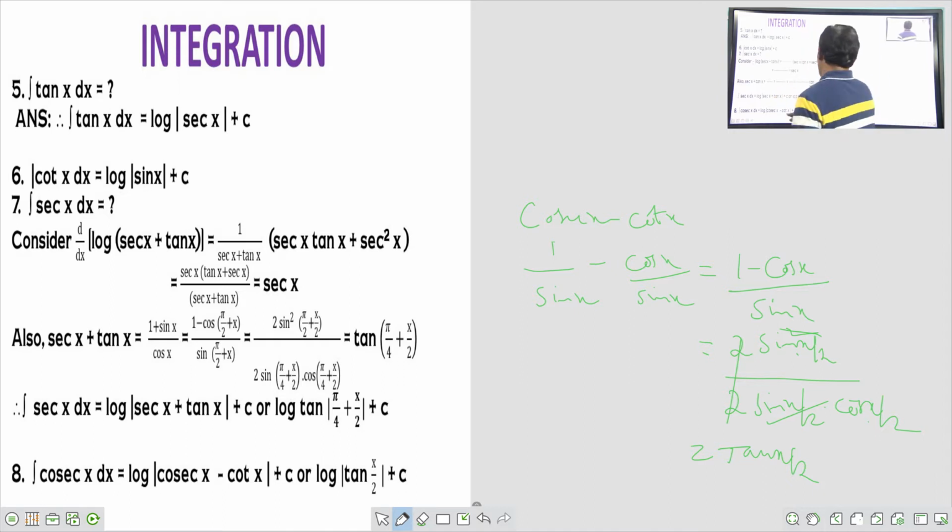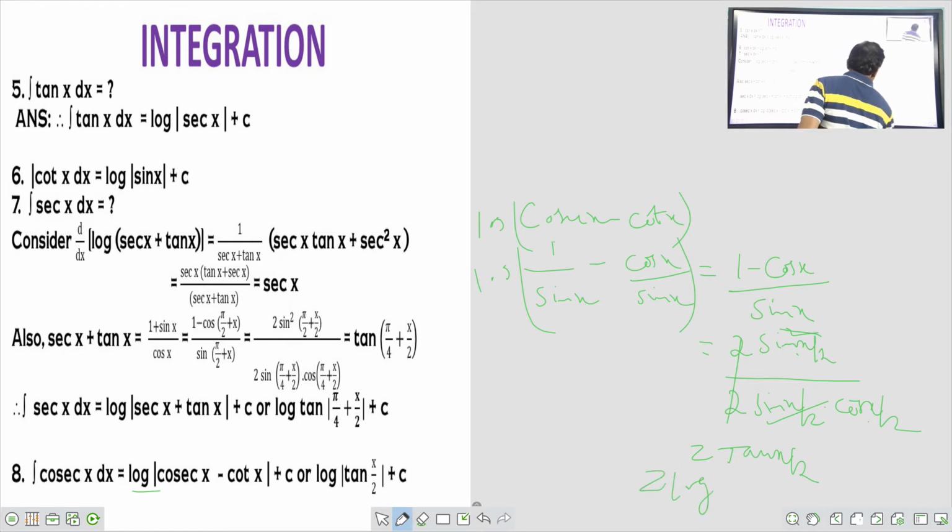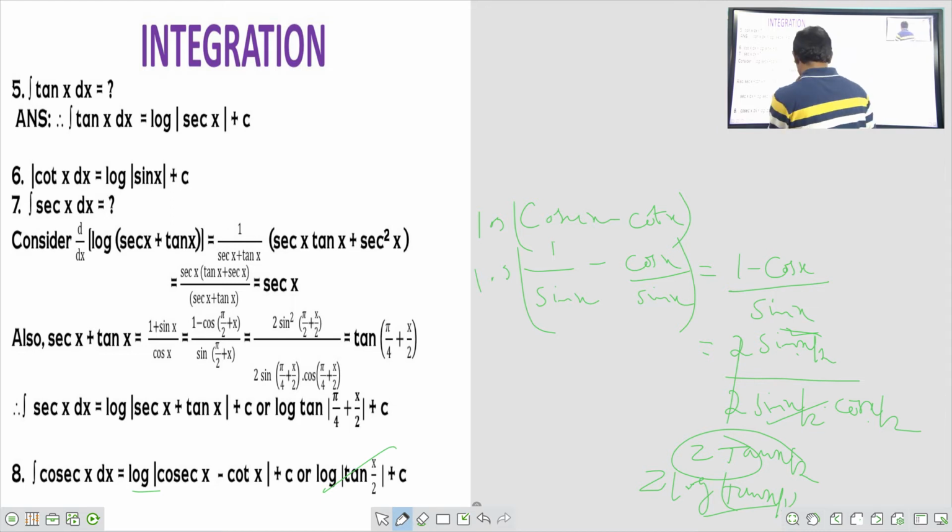Since the log is there, for everything you will take log. So the answer is log of tan x by 2. Like this you will do here. That's why they are one and the same. Integral of cosecant x dx is equal to log of cosecant x minus cot x plus c, or log of tan x by 2.